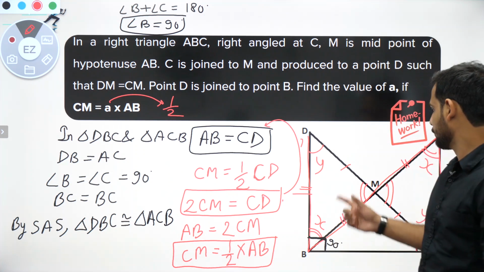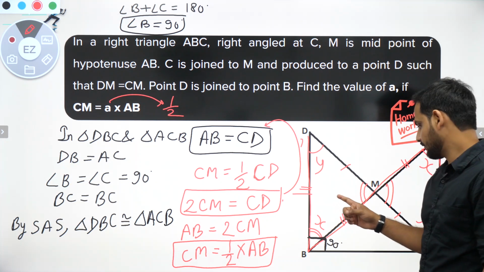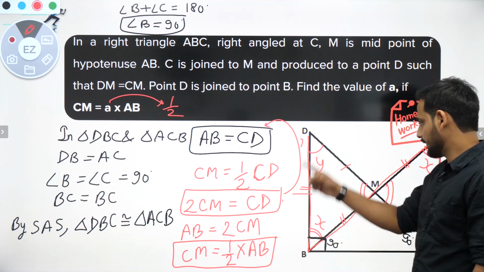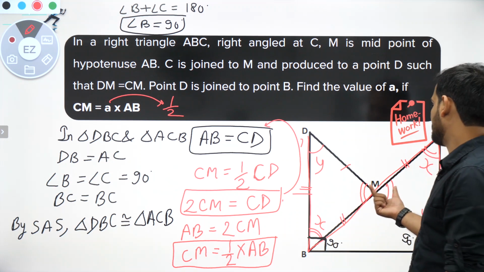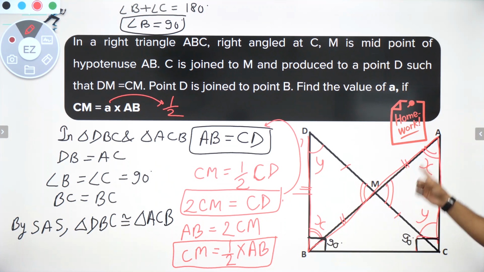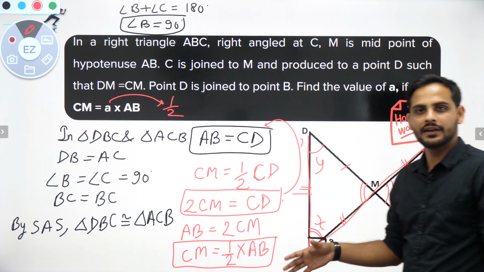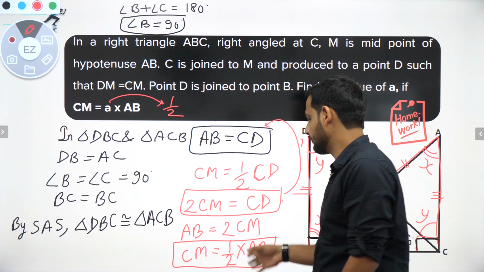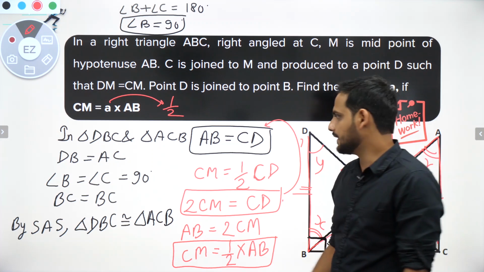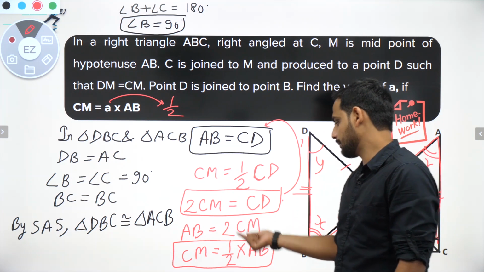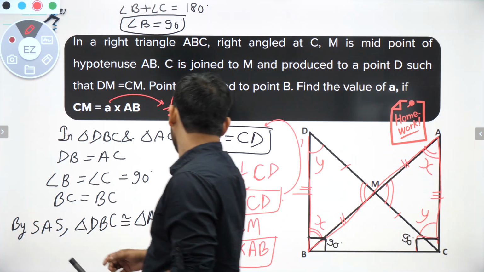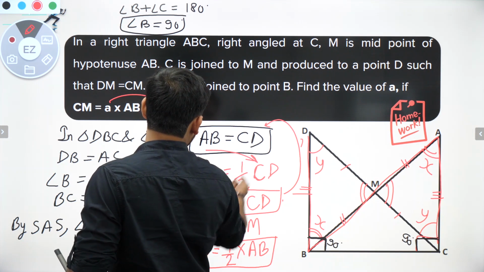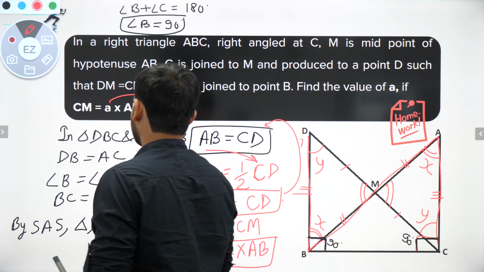So first we have proved these two triangles congruent, then we have seen that this angle is also 90 degree, then we have proved these two triangles congruent, and then we have said that by their congruency DC is equal to AB, and then we have used the following method. Since AB is equal to CD and CD is twice of CM, replacing that you will be getting CM is equal to half of AB. Okay, here also directly you can put AB, so CM is equal to half of AB.